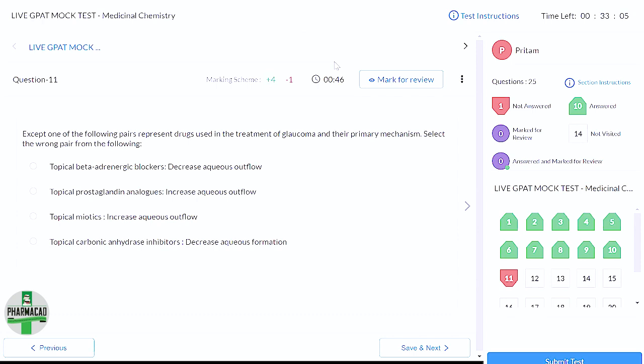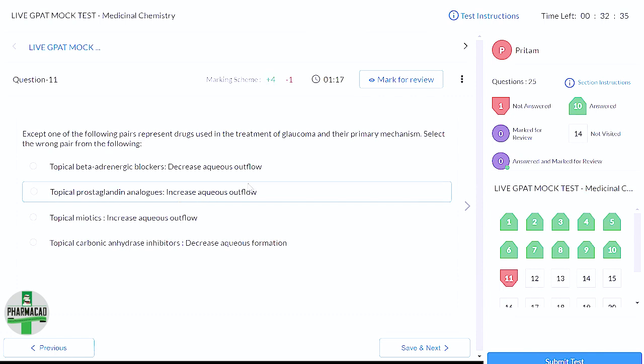So for this, again, you'll have to read the topic carefully. There is one statement about prostaglandin analogs. All the other classes of drugs are acting on the aqueous humor of the eye. It is related to eyes, right? So they are acting on the aqueous humor of the eye. But the prostaglandin is the only class of drug which is not impacting aqueous humor.